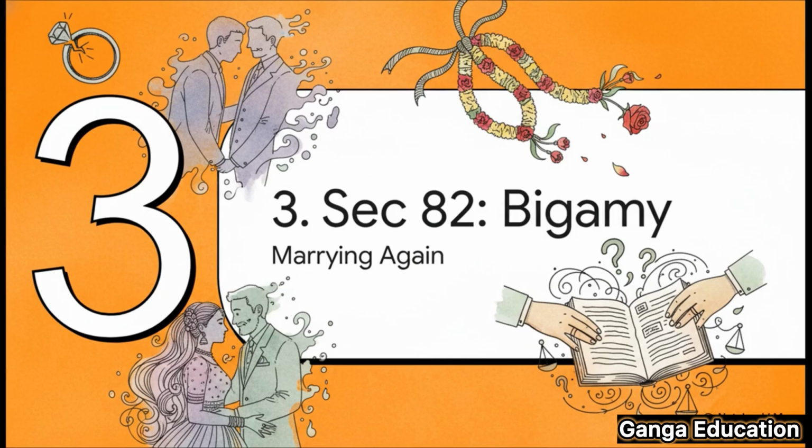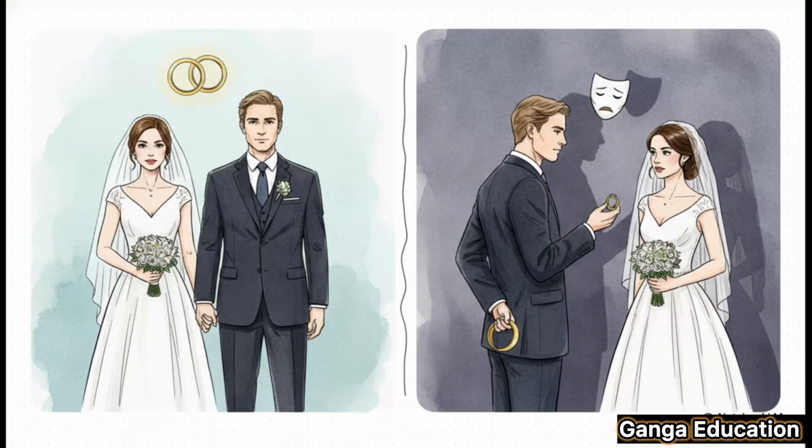Now let's move on to Section 82, which deals with an offense most of us are more familiar with, bigamy. In the simplest possible terms, this is about marrying someone new while you're still legally married to your first spouse and that spouse is still alive. But here's where it gets interesting. Section 82 isn't just one blanket offense. It's actually split into two parts.